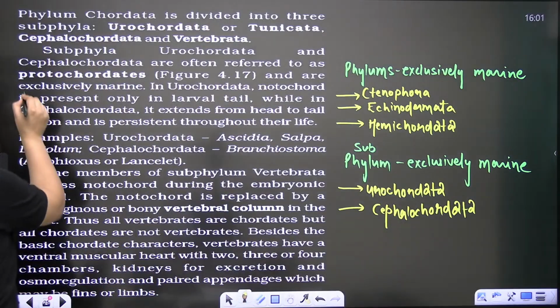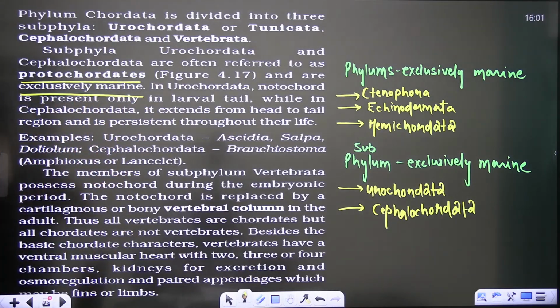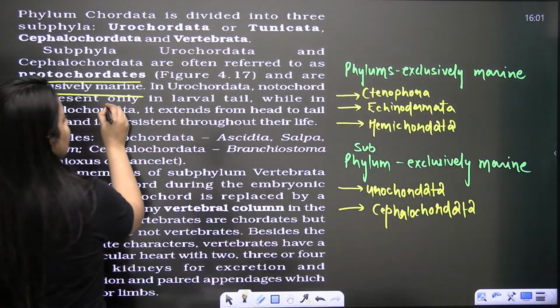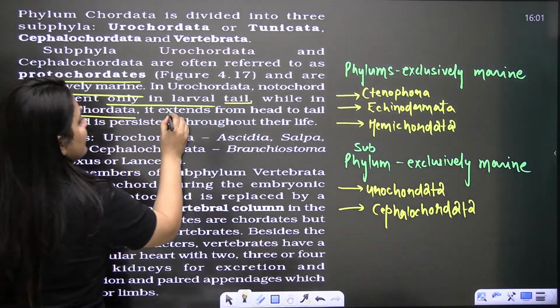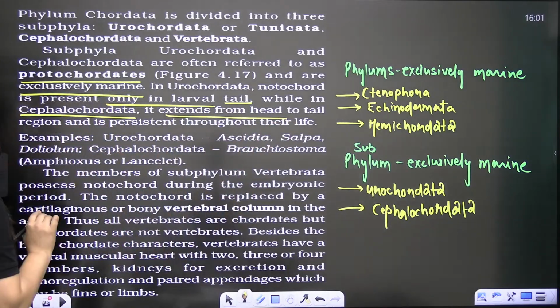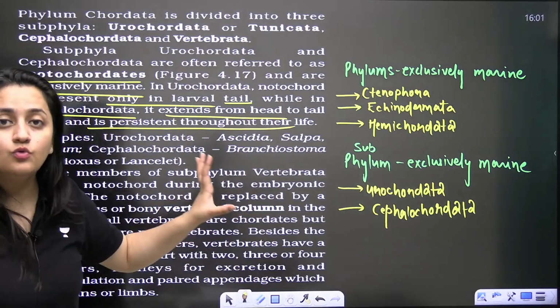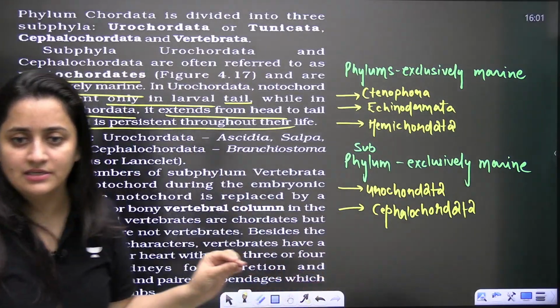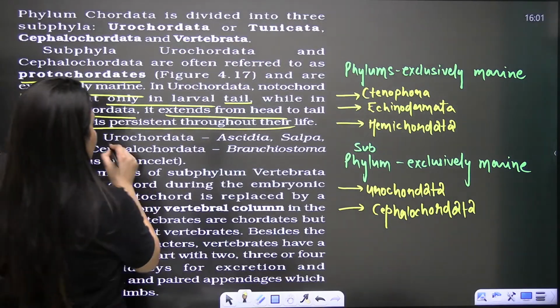Done. So protochordates, and they are exclusively marine, which is something very important. In Urochordates, notochord is present only in the larval tail, while in Cephalochordates it extends from head to tail region. And it is persistent throughout life, not just in the larval stages. Clear, bache? So examples are important.